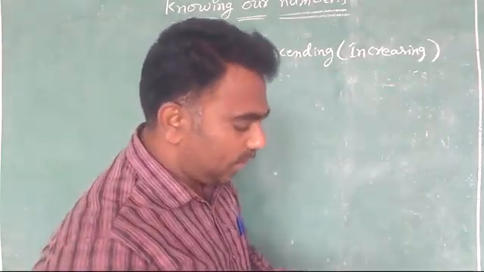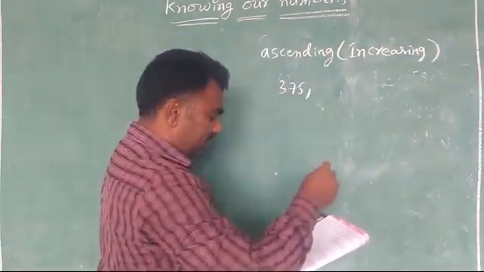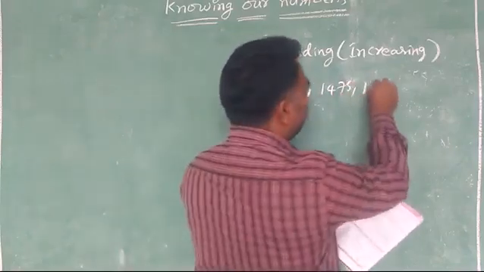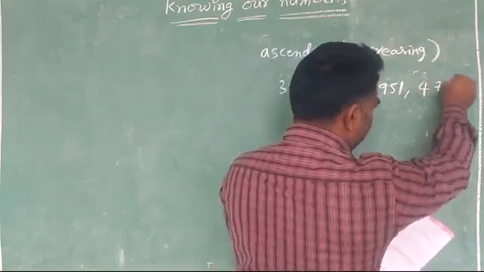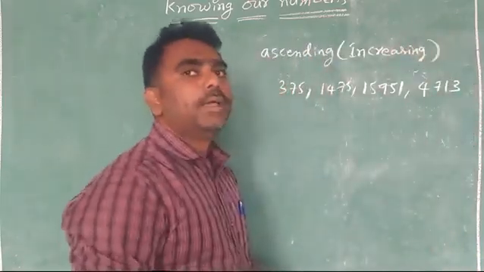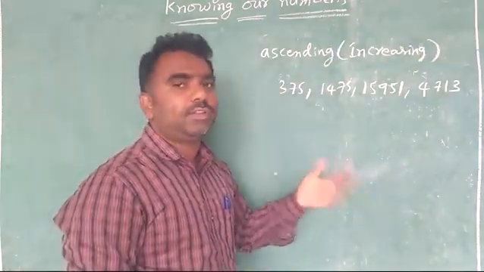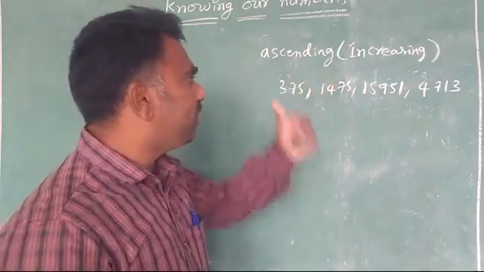The numbers whatever you have been given. I say one example to you: 375, 1475, 15,951 and 4,713. We need to write in increasing order. Increasing means small to big. Easily we can find out of all these which is the smallest.